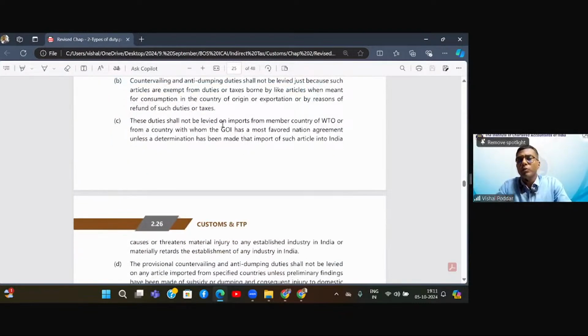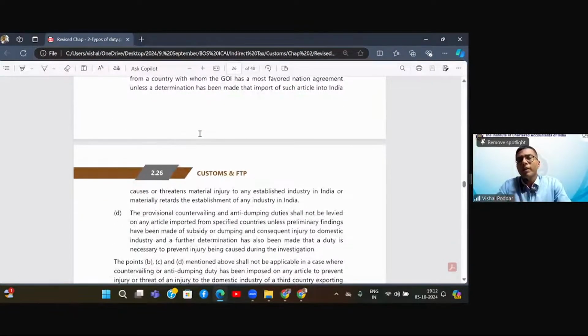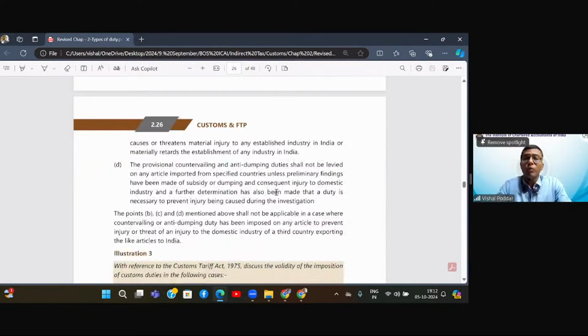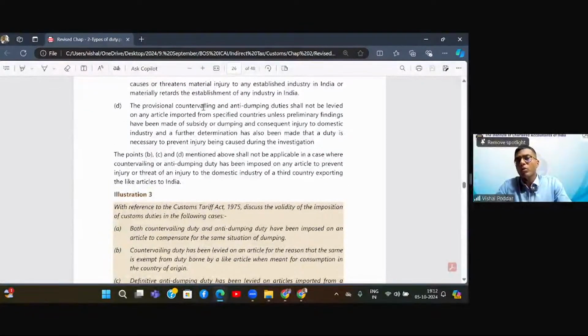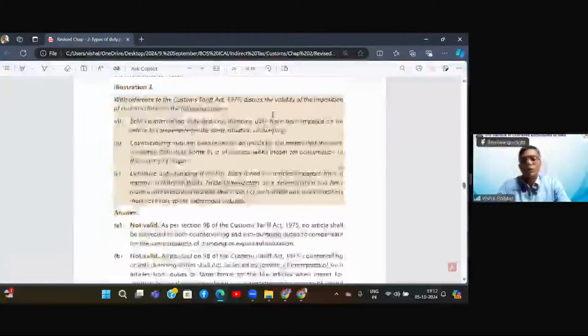And third, these duties shall not be levied on imports from member countries of WTO until and unless some concrete material is produced that it is leading to injury. So when you are importing from WTO countries, you have to be cautious. Similarly, provisional countervailing and anti-dumping duties shall not be levied on any article coming from specified countries. If we have some specific relation with particular countries, for articles coming from there, you will not levy this duty immediately.